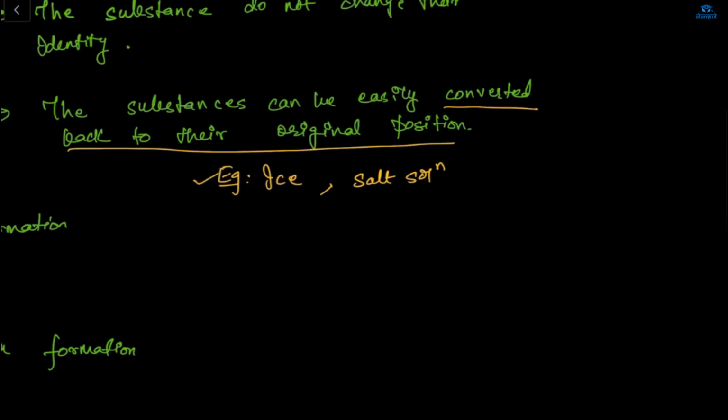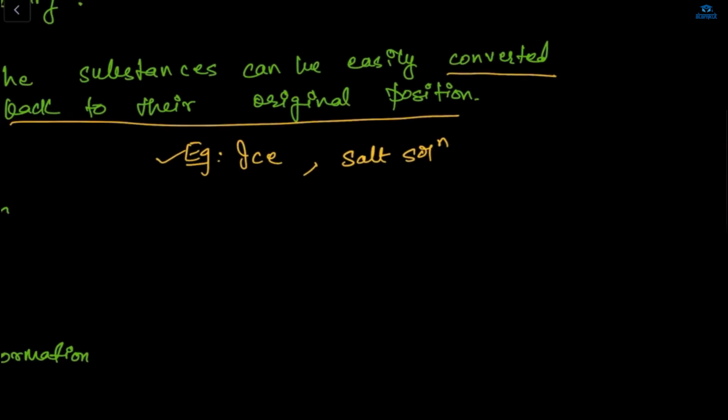Okay, but how is this salt solution easily converted back to its original form, like water? Ma'am, we can reverse it by using a separating method, evaporation. Yes, very good. We could use some method for separating it. Yes, the evaporation method will be applied here in the salt solution.